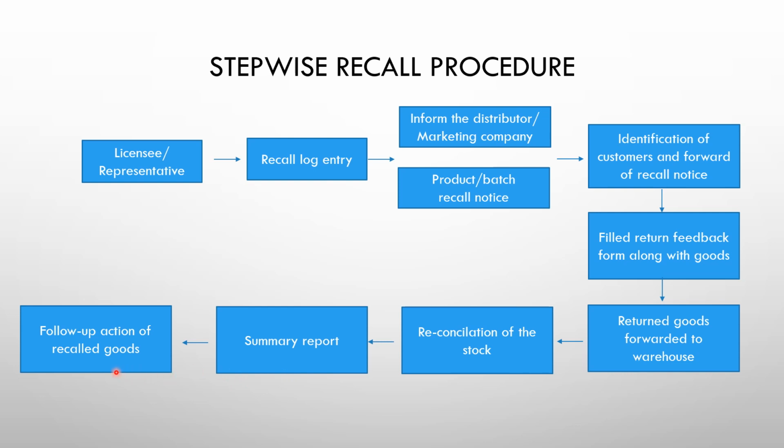After that, follow-up actions for the recalled goods: what investigation has been done for the recalled product, and what is the disposition of the recalled product, whether it could be decomposed, and so on. All these have to be recorded and maintained, and all the details have to be given in a format.